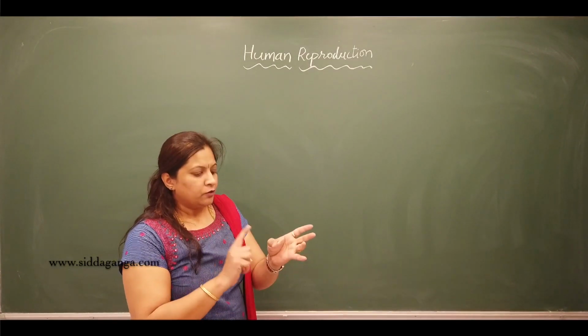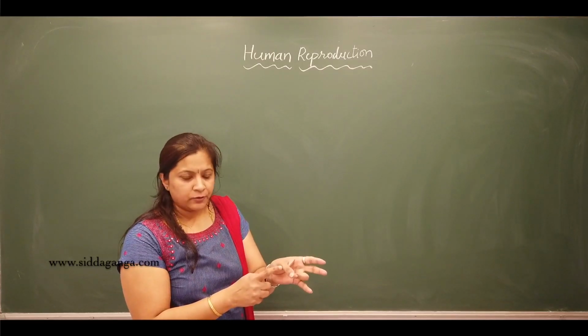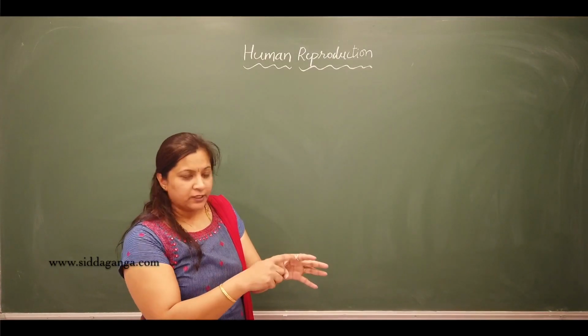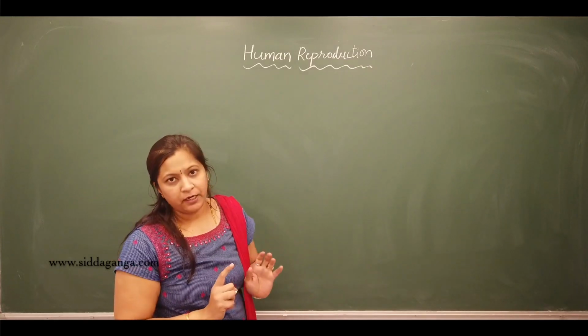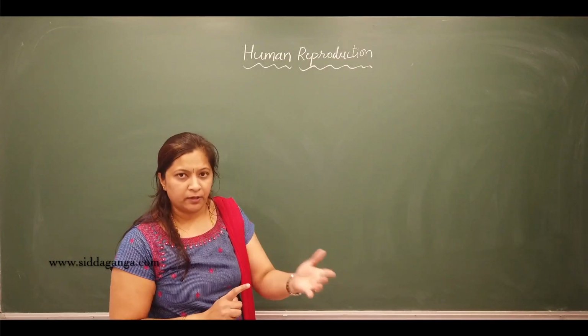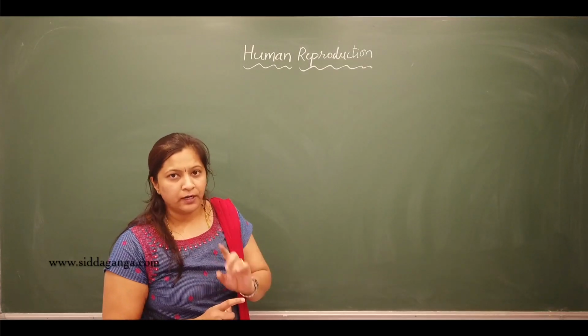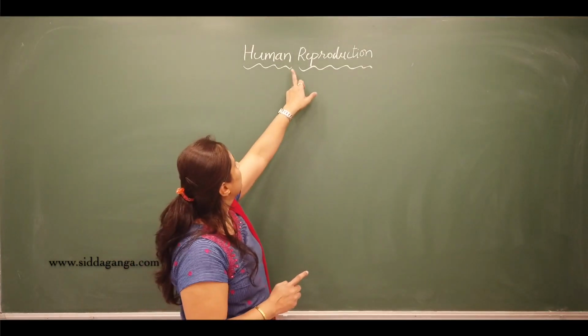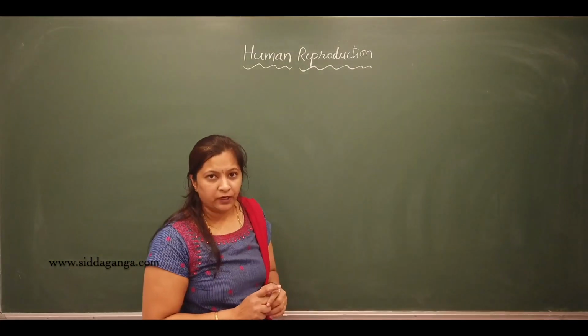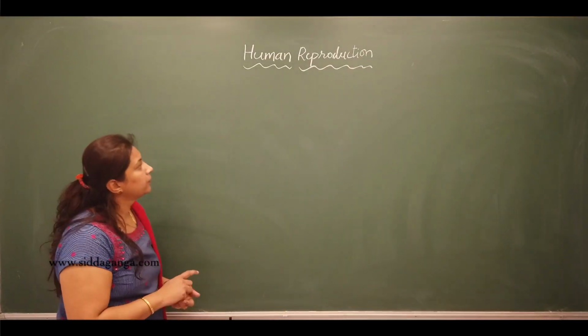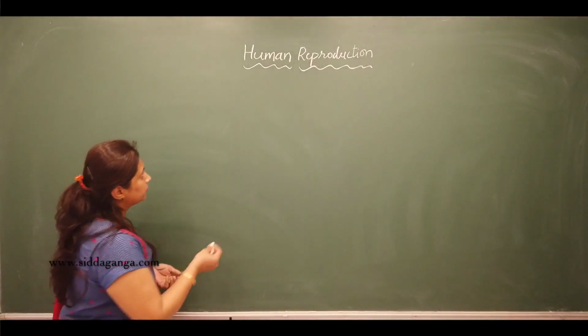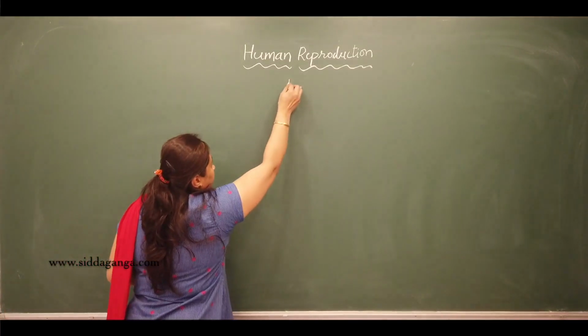Okay. So the first chapter, reproduction in organisms, we already discussed. So second chapter is sexual reproduction in flowering plants. So that will come under botany. And the next unit in zoology is human reproduction that we are going to discuss today. Okay. So first, we will talk about reproduction.